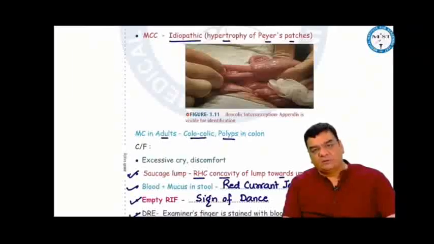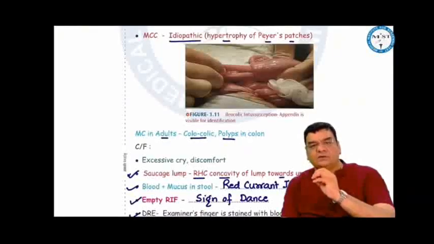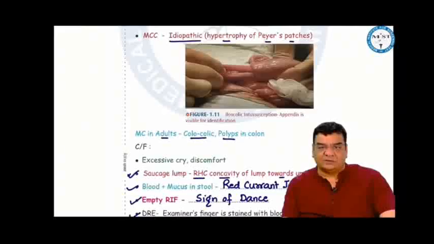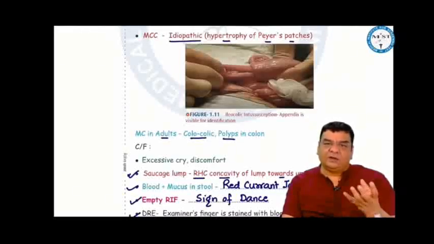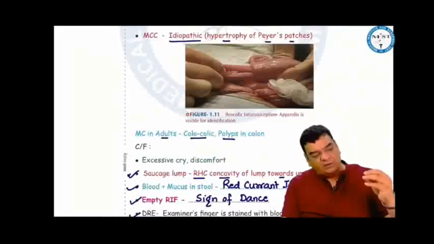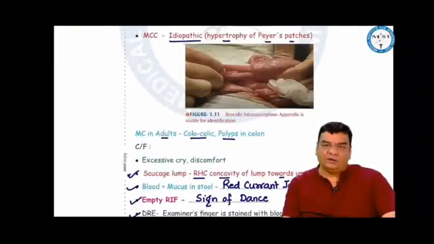Whenever some part of the intestine becomes heavy, peristalsis forces that heavy part of the intestine to ride into the adjacent part. That is why, whenever there is hypertrophy of the Peyer's patches at 6 months when top feed is given, these Peyer's patches, which are situated in the wall of the terminal ileum, engulf the bacteria and hypertrophy, make the terminal ileum heavy, and peristalsis forces this terminal ileum to go into the cecum: ileocolic intussusception.